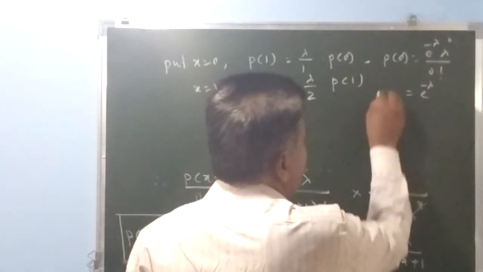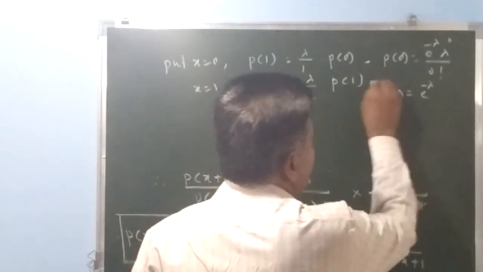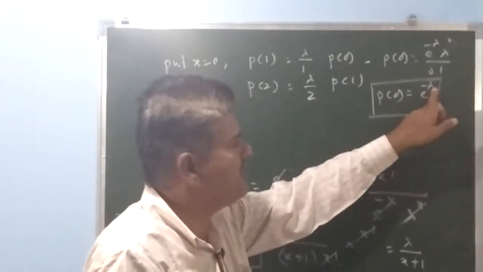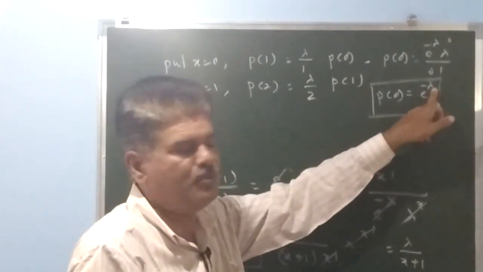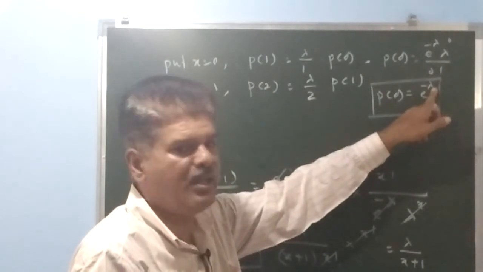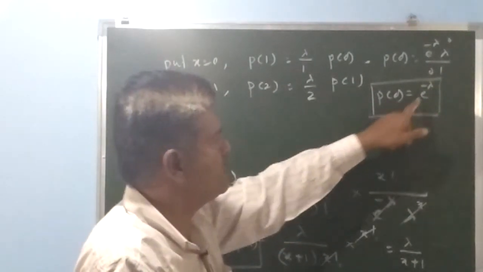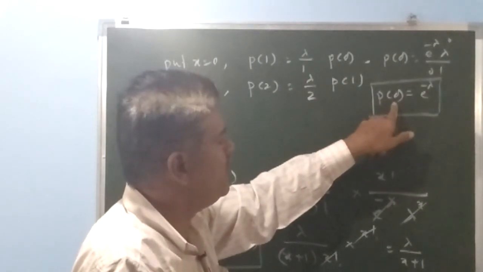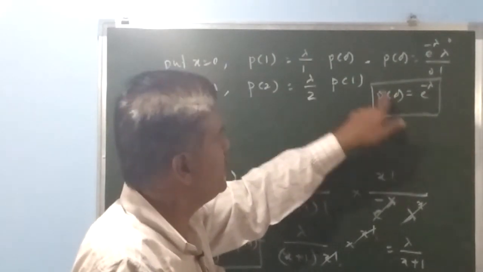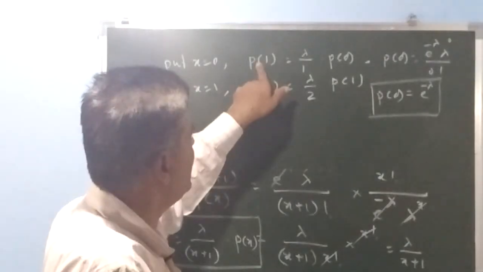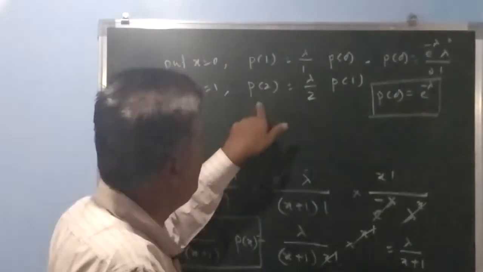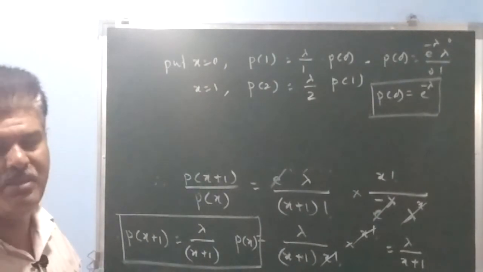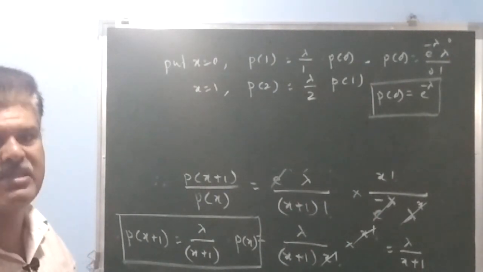So p0 is e to the power minus lambda, and lambda is the parameter of Poisson distribution. Lambda is the mean and variance of Poisson distribution. So if it is known, then easily we can calculate the value of p0. Once I know p0, I can easily calculate p1. If p1 is known, then p2. Likewise, we can obtain the probabilities by using recurrence relation.